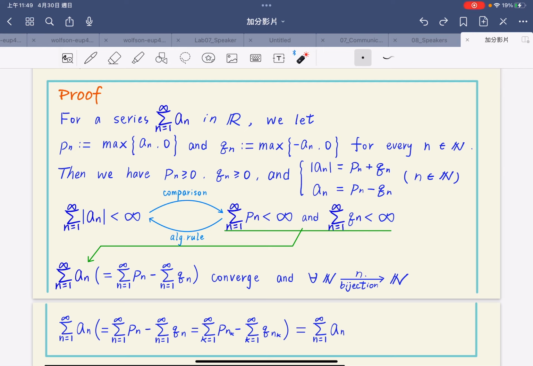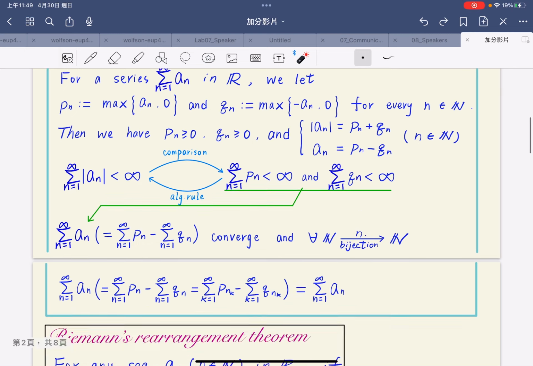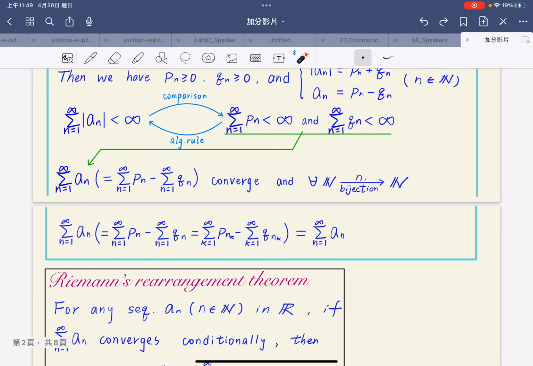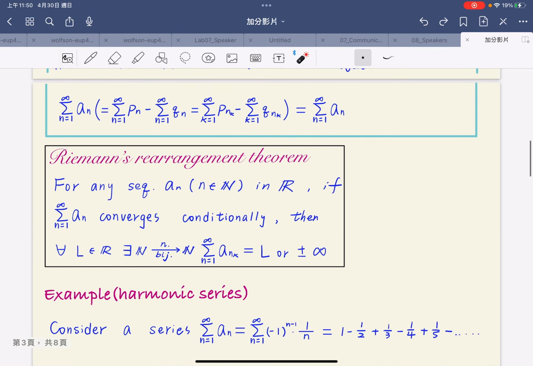Based on this, and a_n equals P_n minus Q_n, the sum of a_n is also convergent by the algebra theorem, and we prove the theorem.